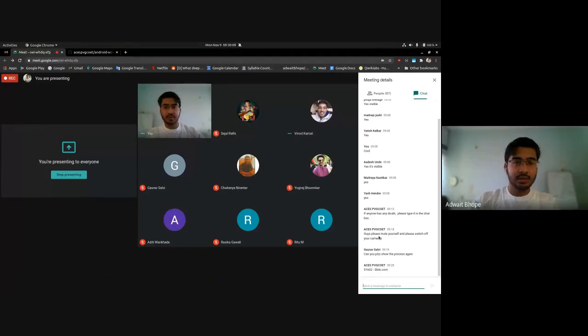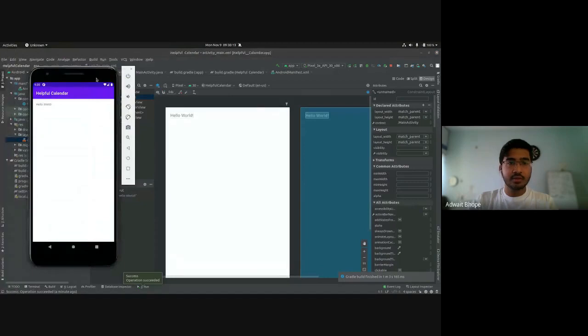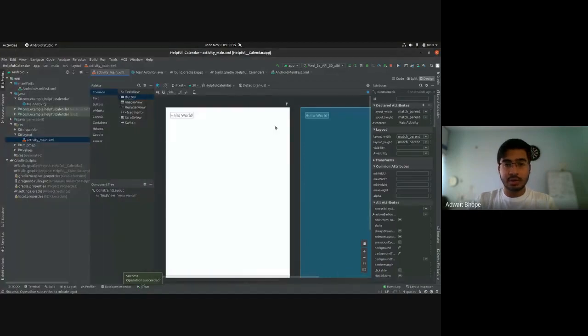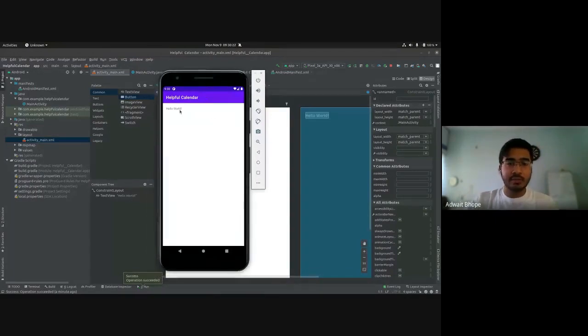Okay, I think my application has compiled and installed. So until you answer your question on Slido, let me just show you the application. So this is what it looks like, a helpful calendar, and we have just one UI element, that is our text view, hello world, and it is constrained to the top and to the left with 16 dp of space from both sides. So this is how it looks.